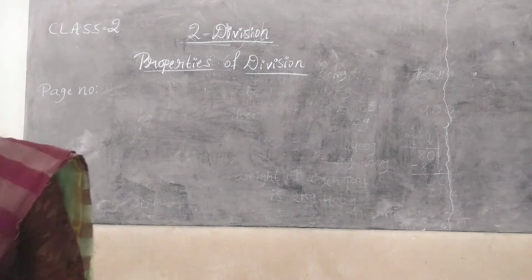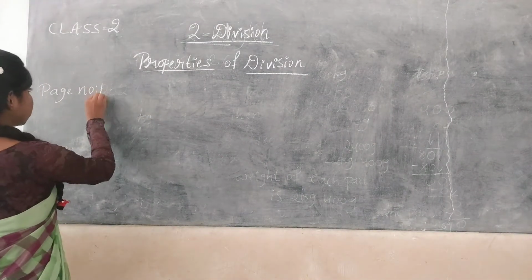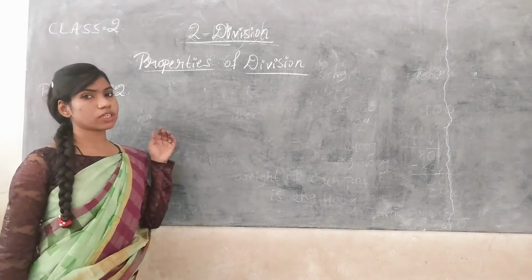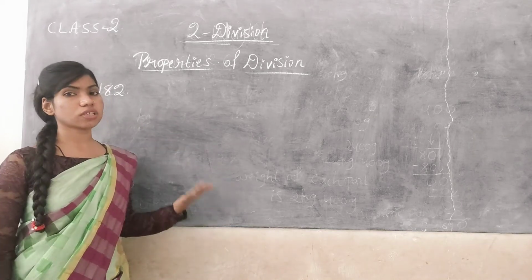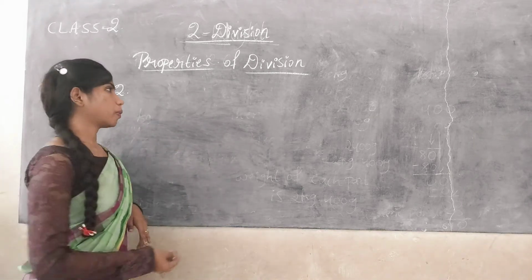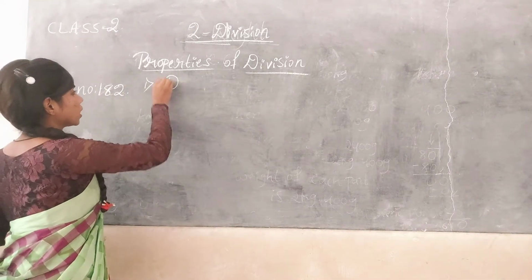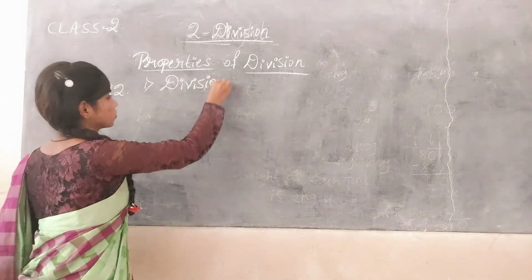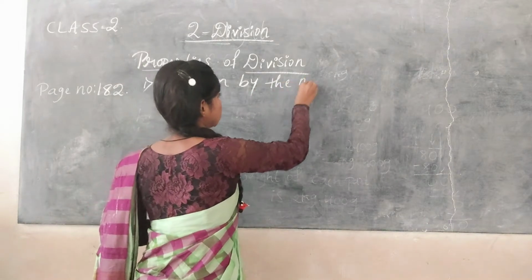What are the properties of division? So let's go to page number 102. Already we have learned the properties of division. So let's come to today's class. We will revise those properties. And the first one, division by the number itself.